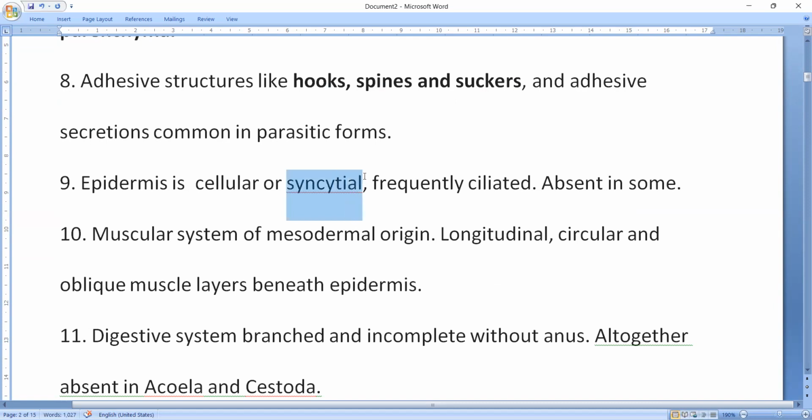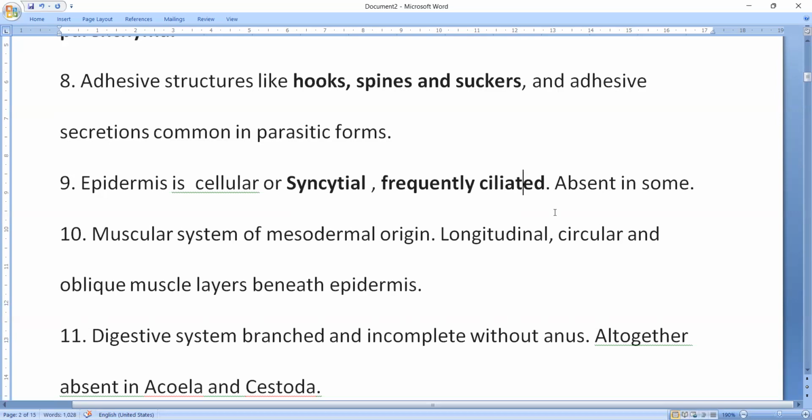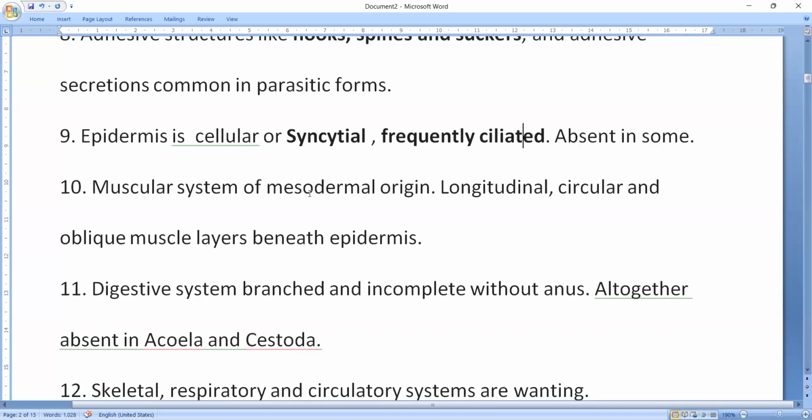Syncytial means multinucleate: all the cells unite so that they form one big cell with cytoplasm, or there can also be separate cells. Mostly in parasitic forms, syncytial epidermis is seen, which is called tegument. And frequently ciliated. In free-living forms, the body surface is covered with cilia. In some, the cilia may be absent.